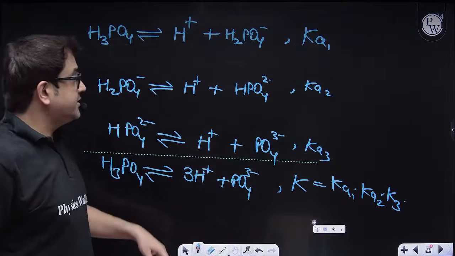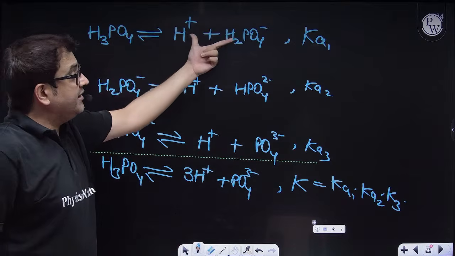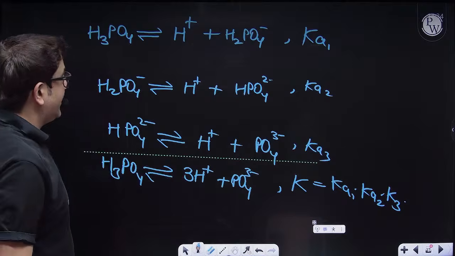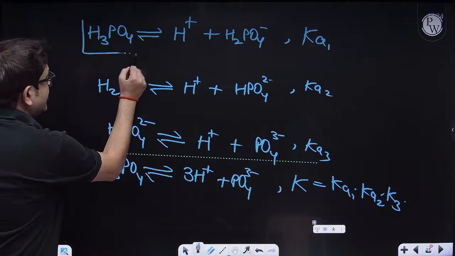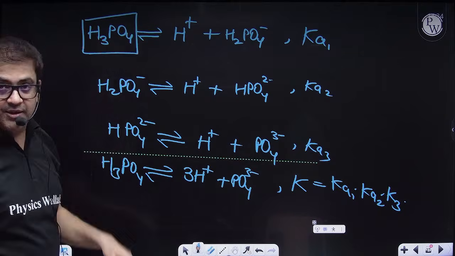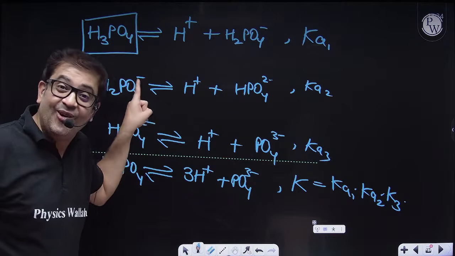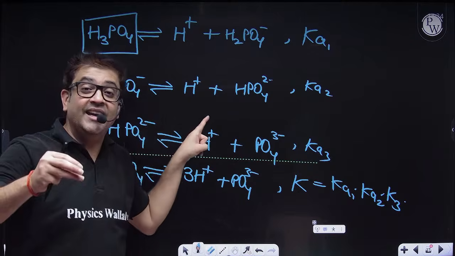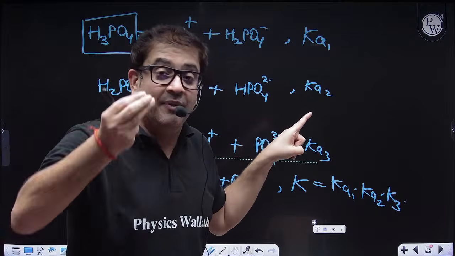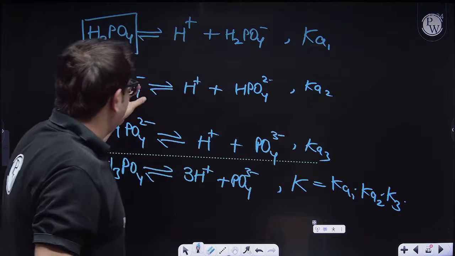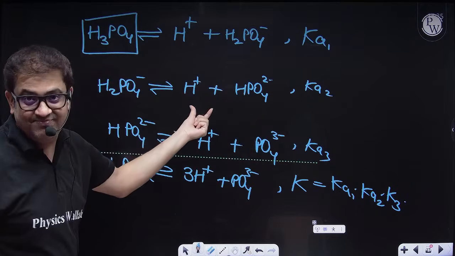Point number 2 is, if I compare the magnitude of the values, then initially the H plus is given by a neutral species. Because this species is already negatively charged, minus will try to attract plus. Why would it throw out one more plus?